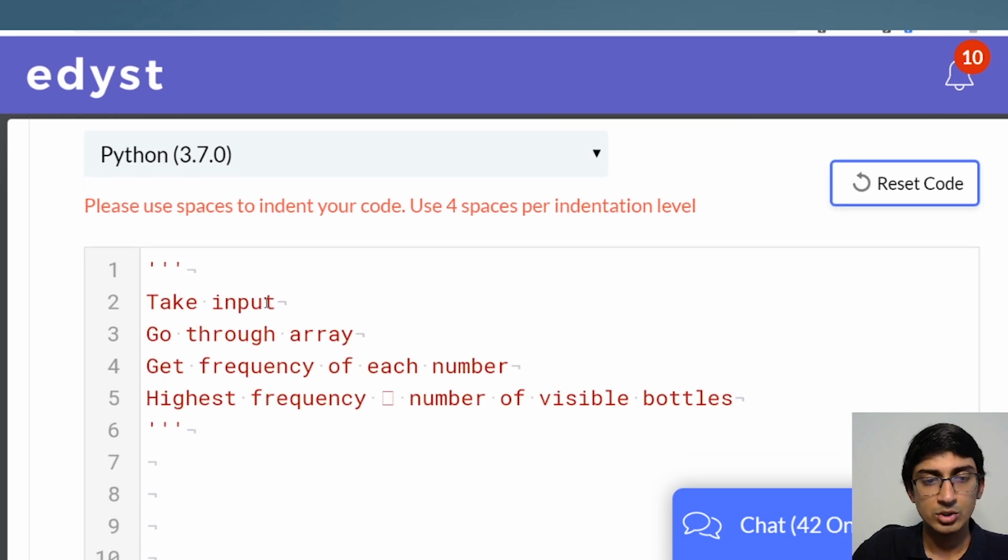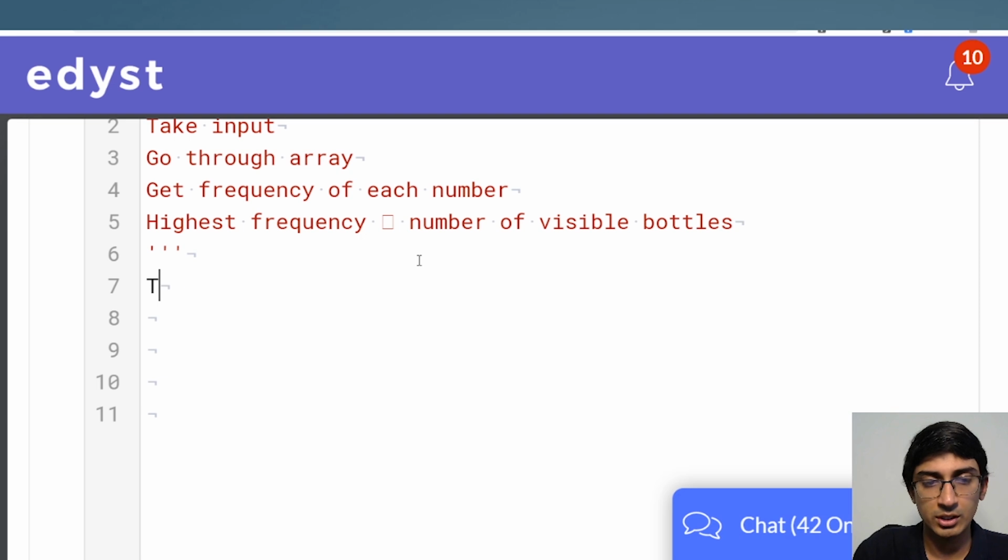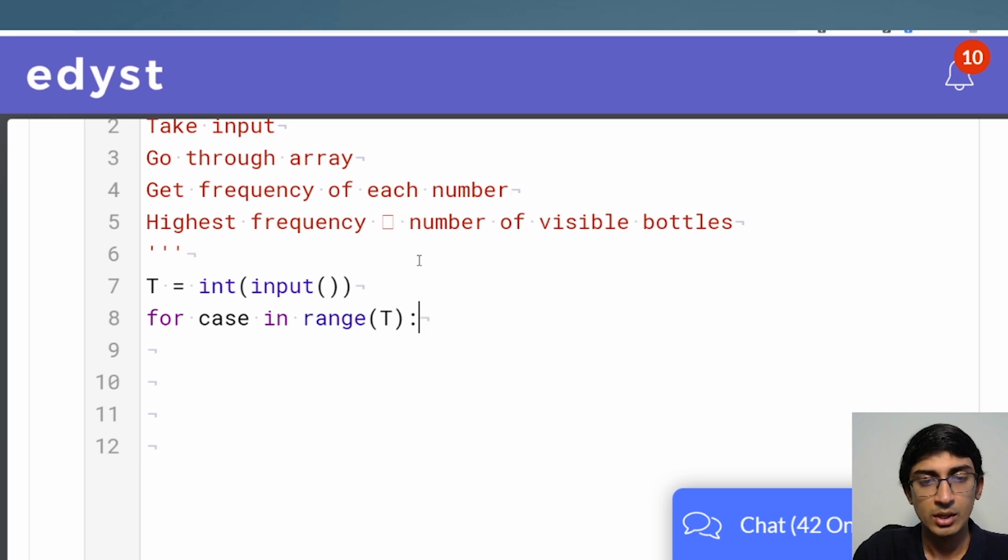So let's first take input. First is the number of test cases. So we have t is equal to int(input), for case in range(t). This is pretty straightforward, finding all of the input test cases. So I'm sure you guys already know how to do this.